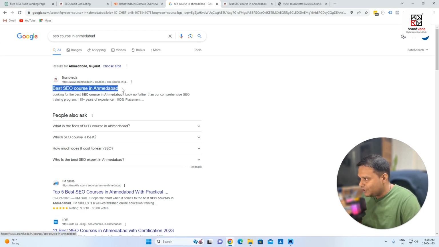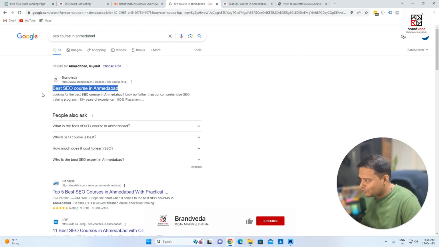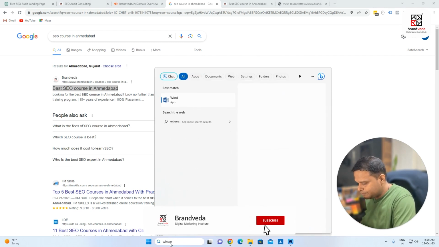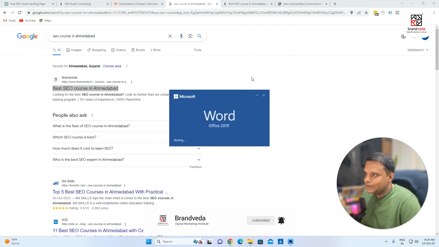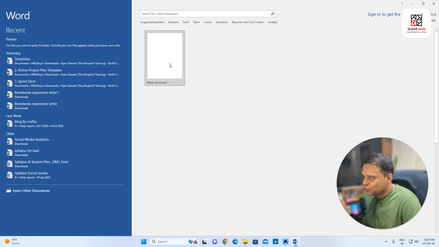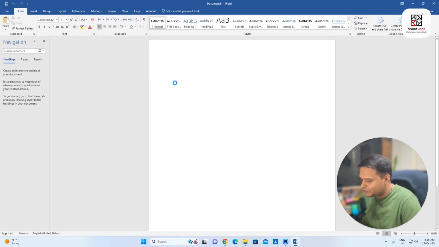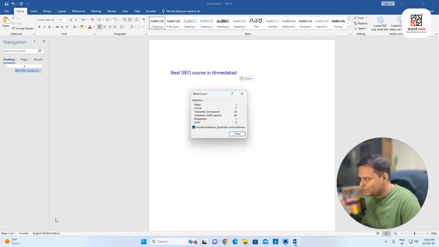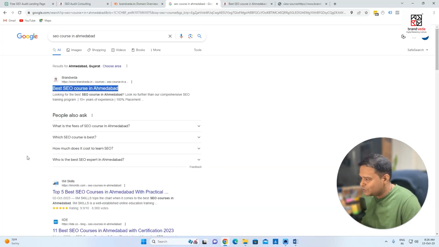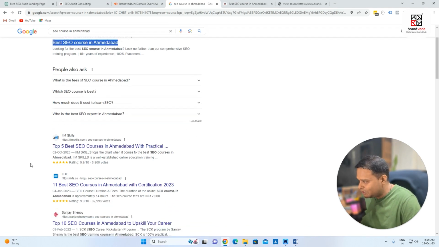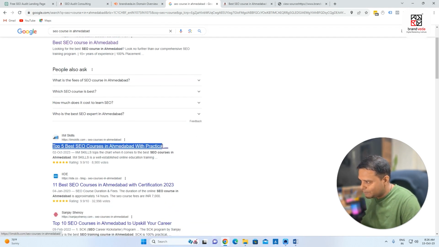This is having around 50 to 60 characters as of now. If I copy this and go to Winword, I'm just showing you how many characters it has. Let's say word count, you can see the count is around 28 to 30 characters. I can keep it around 50 approximately, so I need to work on it. I'm going to add some more value to this page title. For example, if I copy this, I don't want this dot dot dot, keep this in mind.